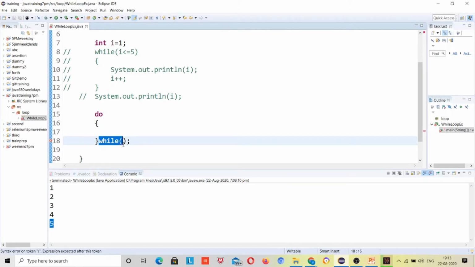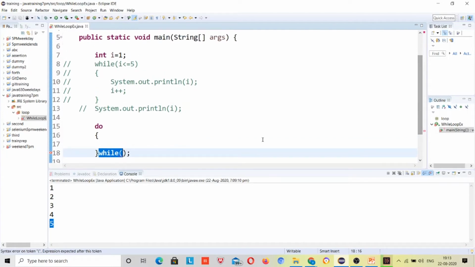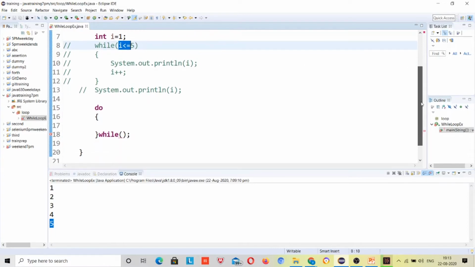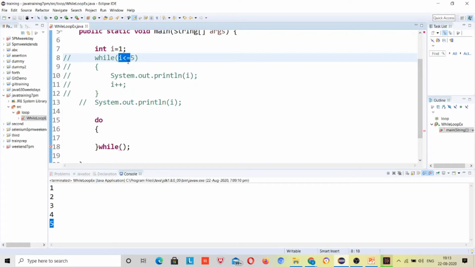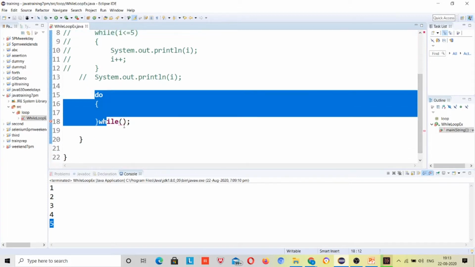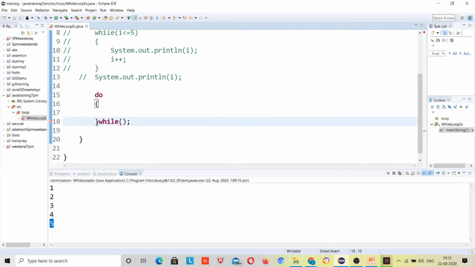In our college days what we learned was the difference between while and do while loop. We answered to our faculties that while loop first checks the condition, then it comes inside the loop, right? So it is an entry condition loop because the condition is checked at the time of entering this loop. But this one is the exit condition loop because the condition is checked at the time when it is exiting, the first time it exits, right?